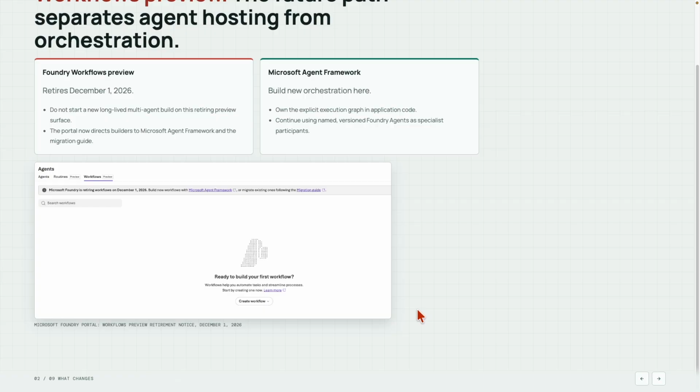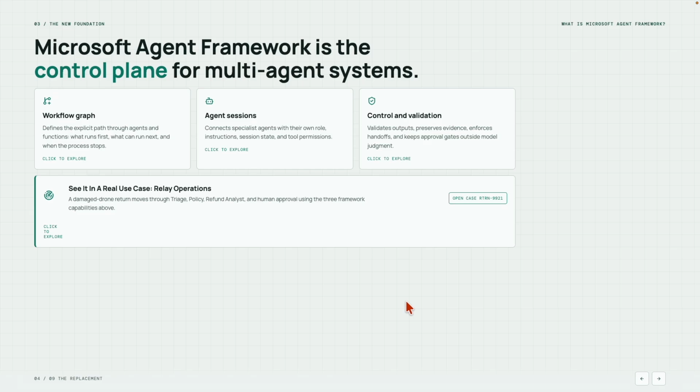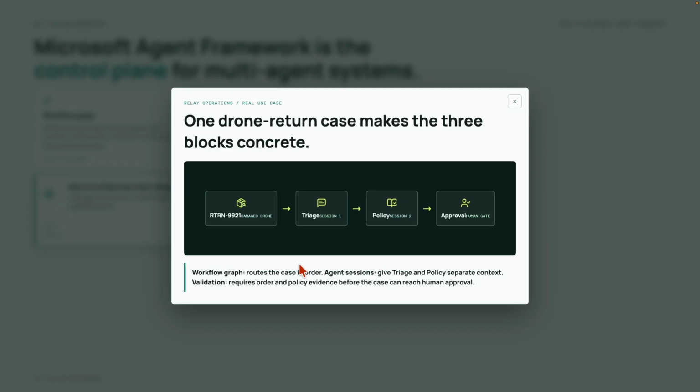We can already see the retirement notice directly inside the Microsoft Foundry portal, along with links to Microsoft Agent Framework and the migration guide. To make this real, let's use the real multi-agent relay operations application I am building as a reference. Imagine a customer returns a damaged drone. The case needs to be reviewed by multiple specialists, including a triage agent, a policy agent, a refund agent, and finally a human approver. Microsoft Agent Framework provides the control plane that coordinates all of these participants.